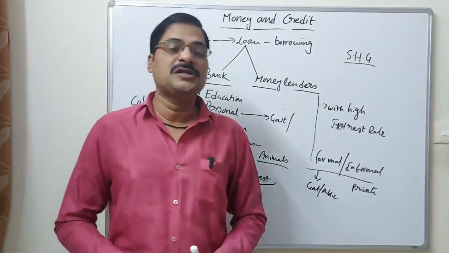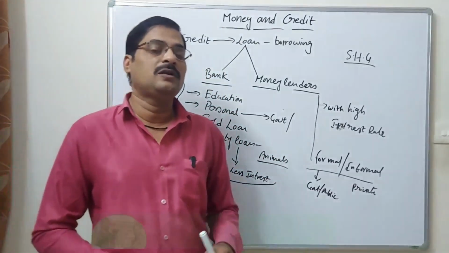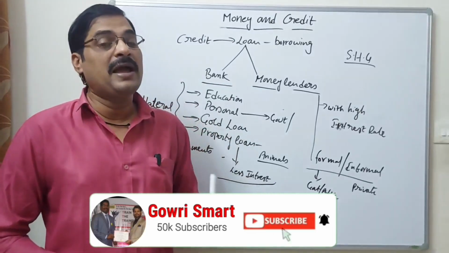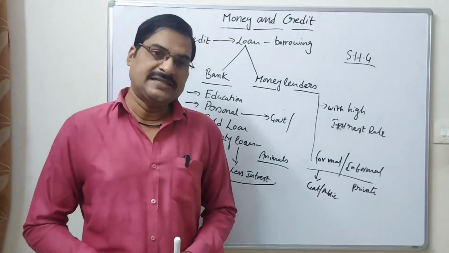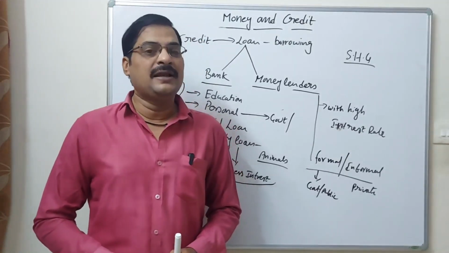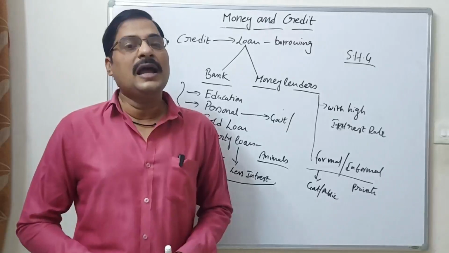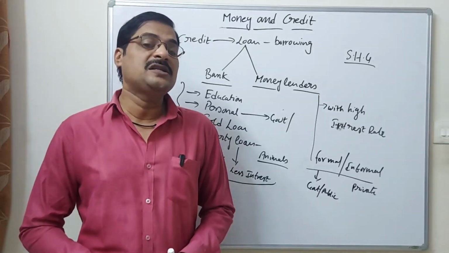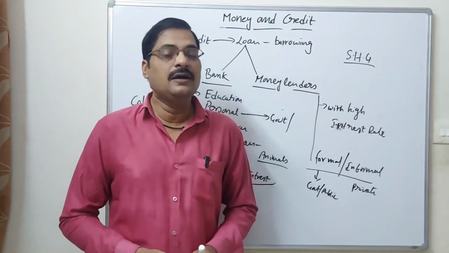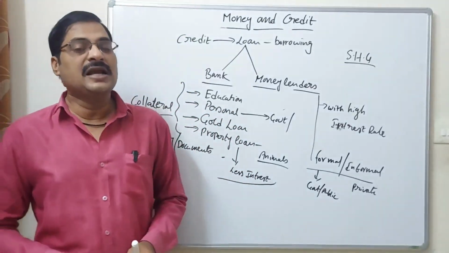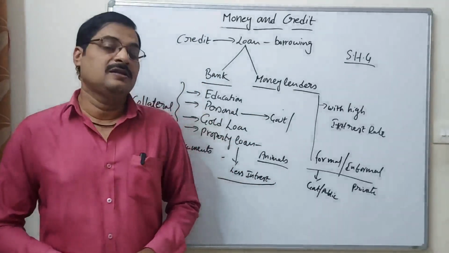There are a number of questions they will ask you. According to HOT, more questions they will ask. For example, if all the depositors ask for their money at the same time from a particular bank, what happens? What kind of situation is faced by the bank? Give reasons and give your comment. This kind of question is called a high order thinking question.